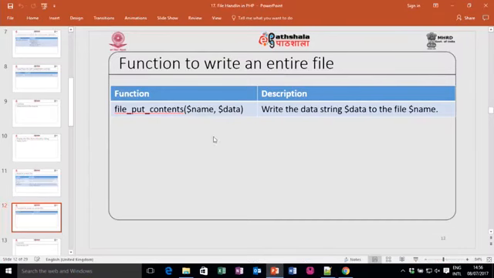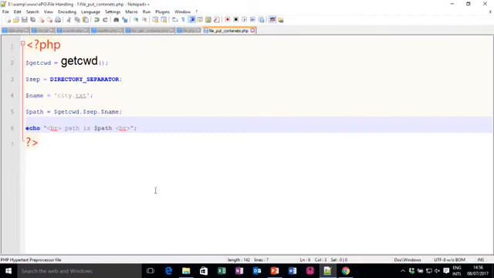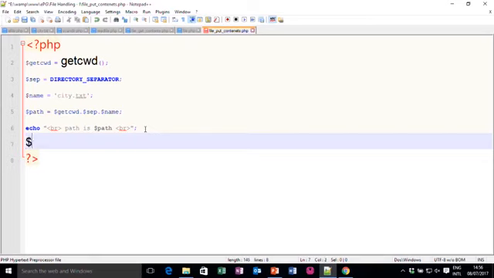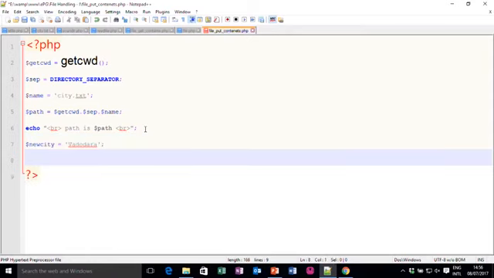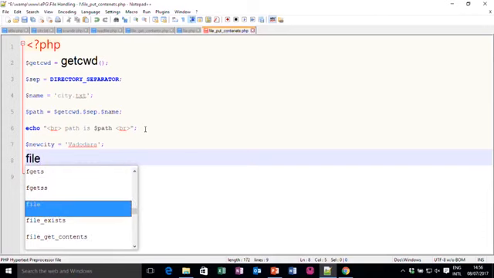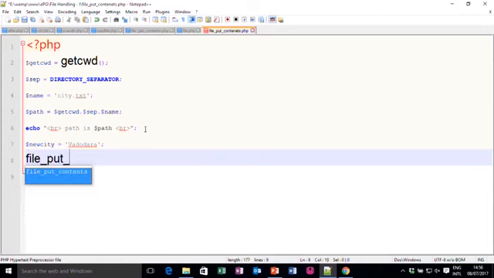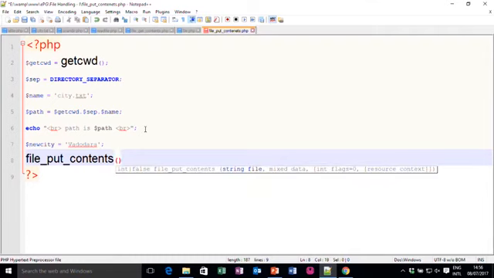My function name is file_put_contents. Now, let me define $newcity is equal to, for example, Vadodara, and I write file_put_contents, and it takes 2 compulsory parameters.